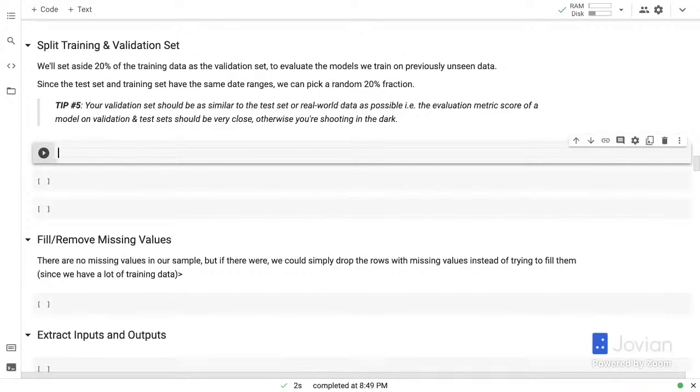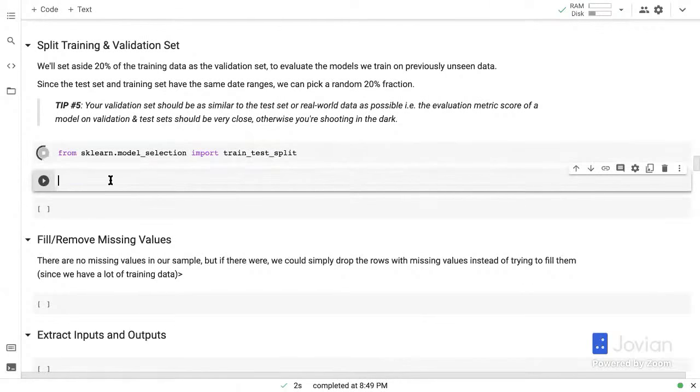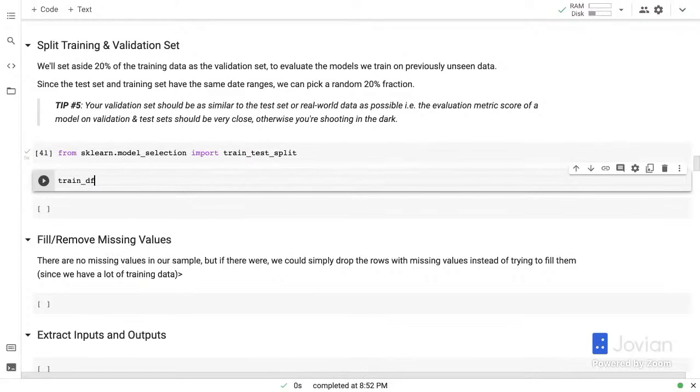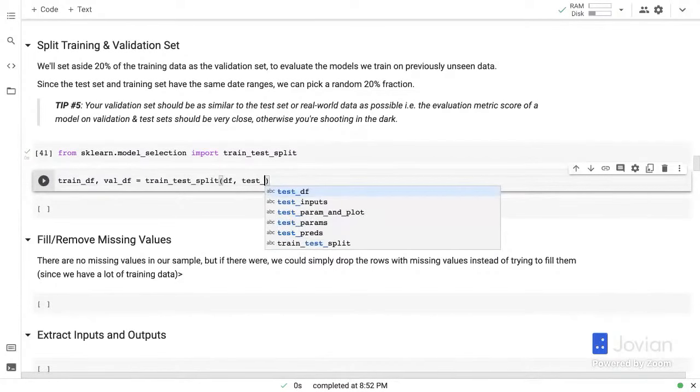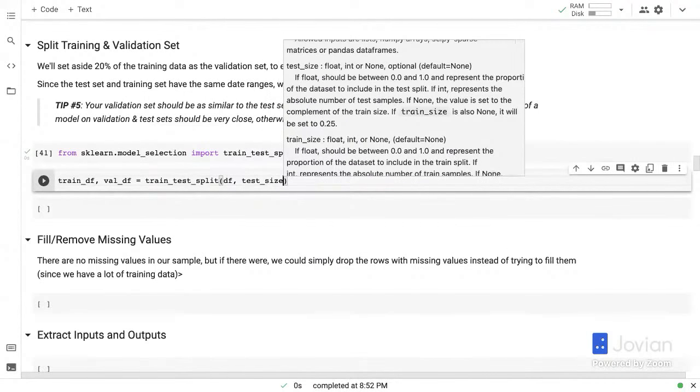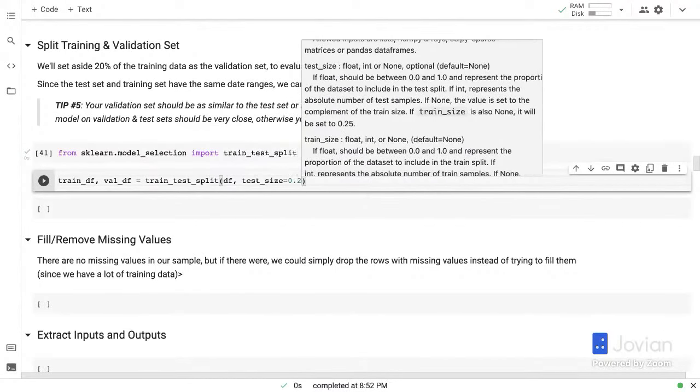So for creating the validation set, I'm going to import from sklearn.model_selection, import train_test_split. And this is something that you can look up. You don't have to remember this. And I'm just going to do train_df, val_df equals train_test_split. And I'm going to split the original data frame. And I'm going to set the test size, or in this case, the validation size, to 0.2.